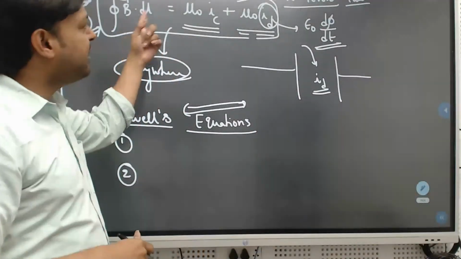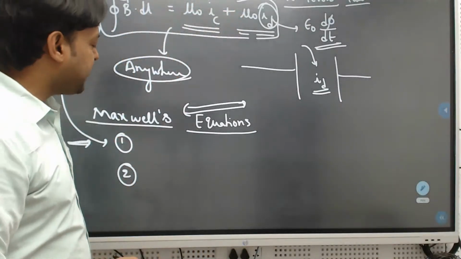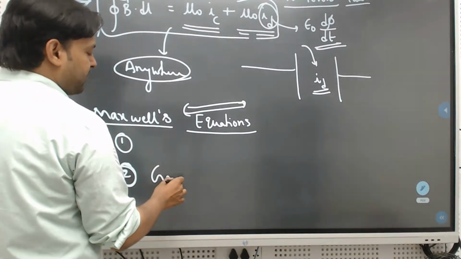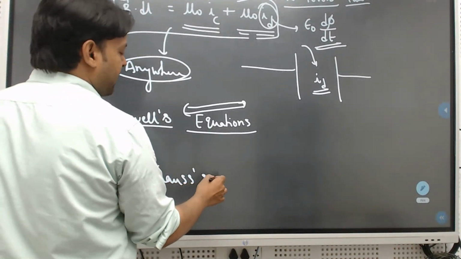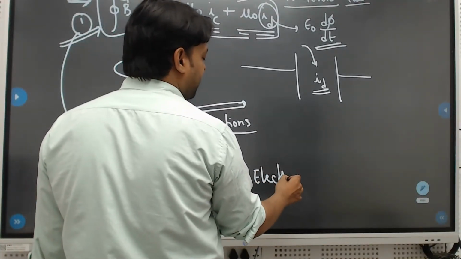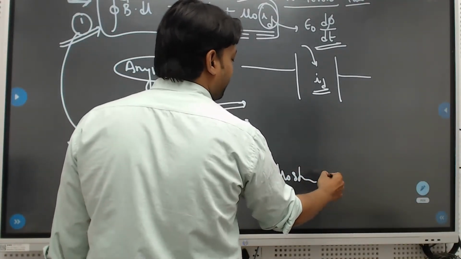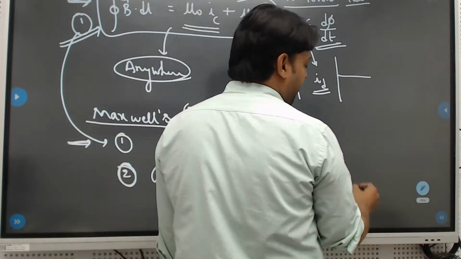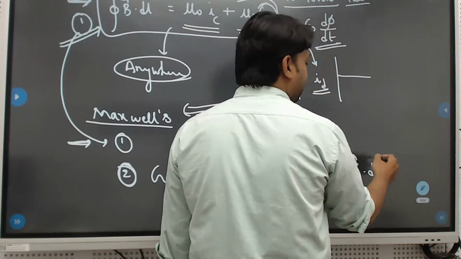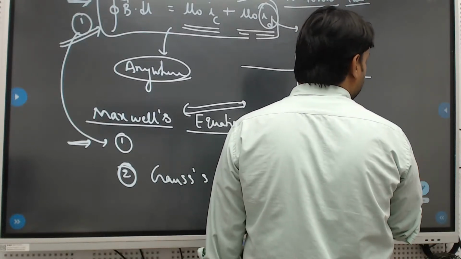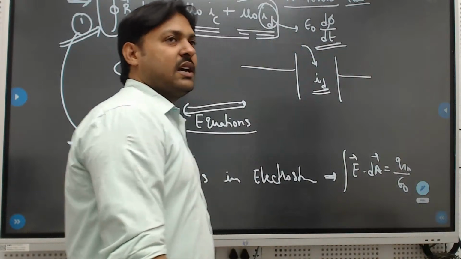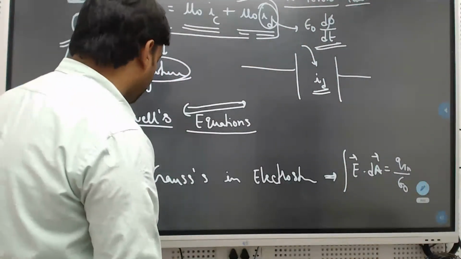So the first one is according to Ampere's law, and the second one is Gauss law in electrostatics. I think we know that formula, so no need to waste much time. Integral E vector dot dA vector equals charge inside by epsilon naught.